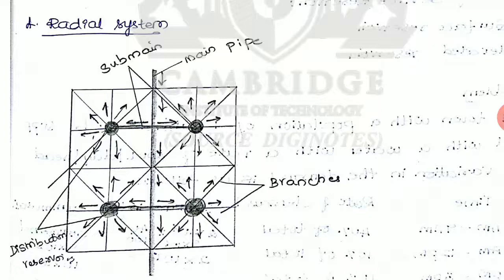In this system, water is taken from water mains and pumped into distribution reservoirs placed at different centers, as shown in the figure. The water is then supplied to radially laid distribution pipes. The system ensures high pressure and the same quantity of water in the distribution.